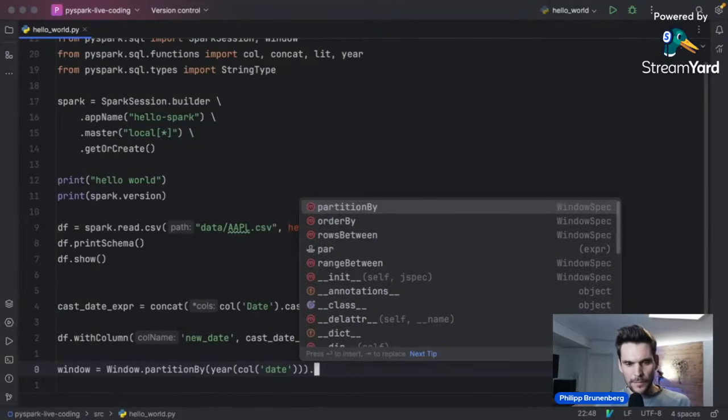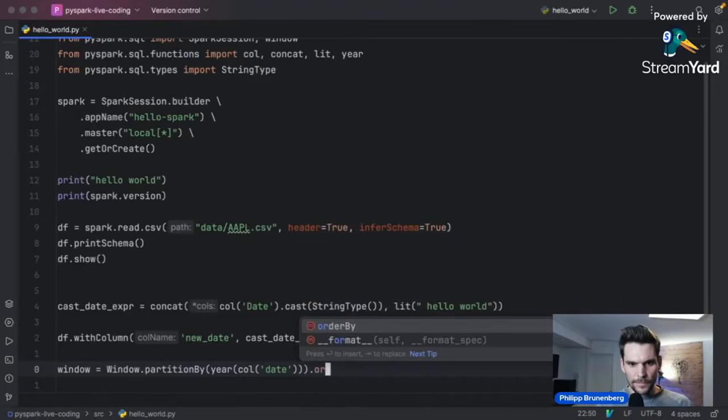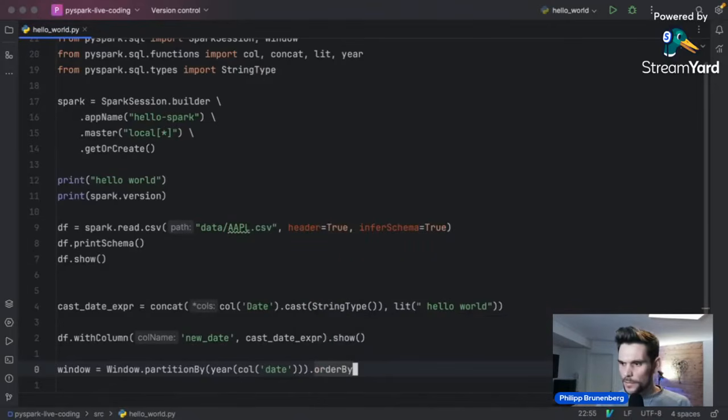And then within each of the windows, we would like to order our data, and we would like to have the highest closing prices first. Therefore, I use the column close, and I will have to use uppercase letters because we haven't renamed our columns. So we use the column close, and we would like to have them sorted descendingly.